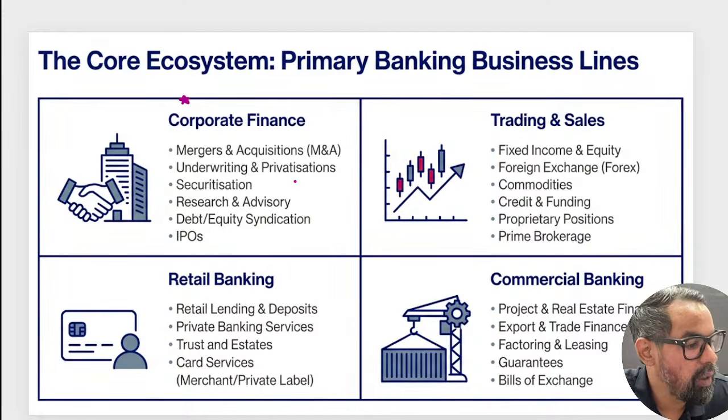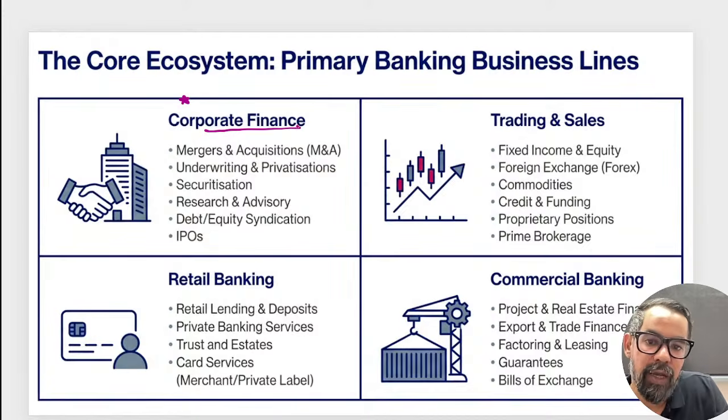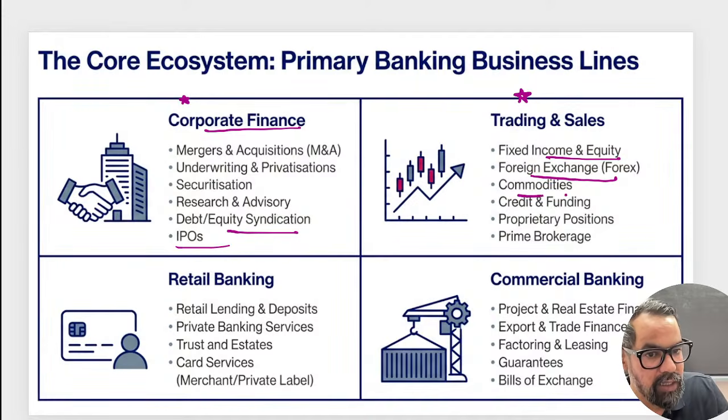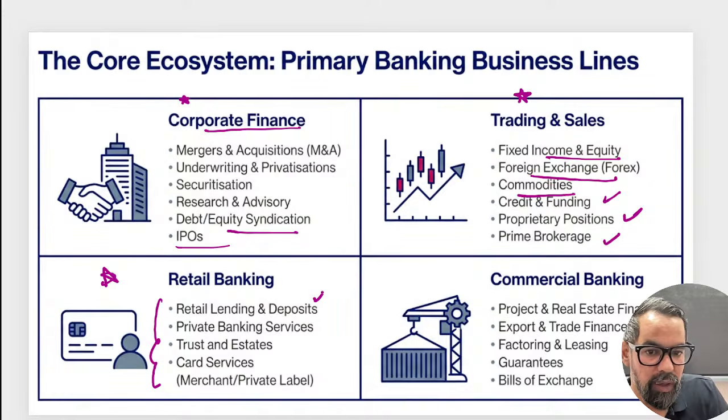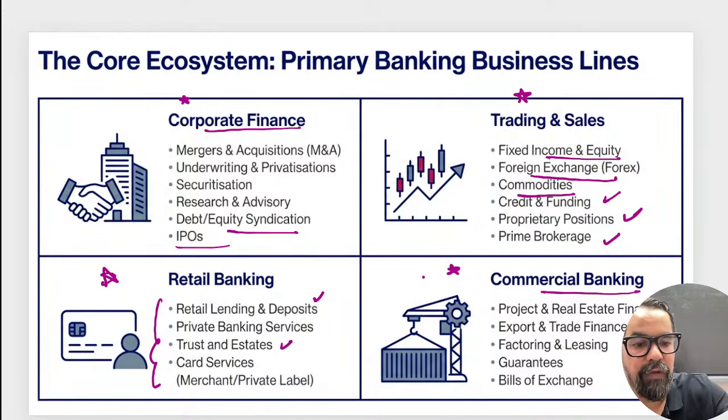Corporate finance covers mergers and acquisitions, underwriting, securitization, research advisory, debt and equity syndication. Then trading and sales: fixed income, equity, foreign exchange, commodities, credit funding, proprietary positions. Retail banking covers retail deposit and lending, private banking services, trust and estate planning, card services. We have commercial banking: project finance, export finance, factoring, leasing, guarantee, bill of exchange, and others.